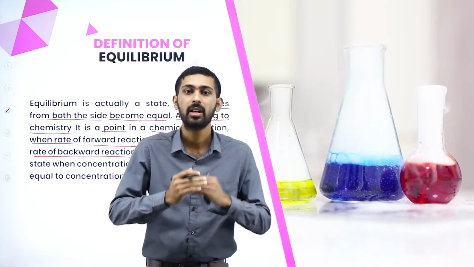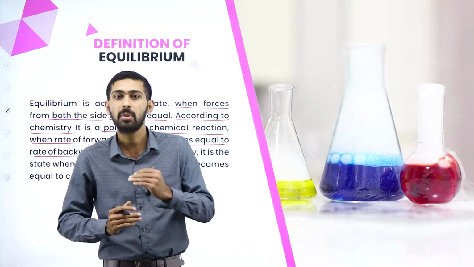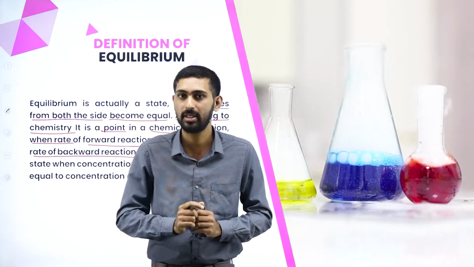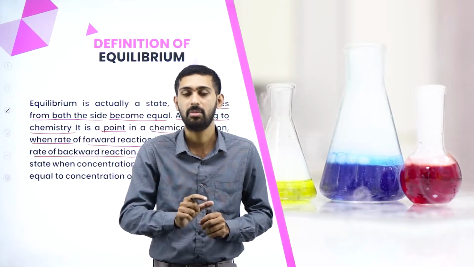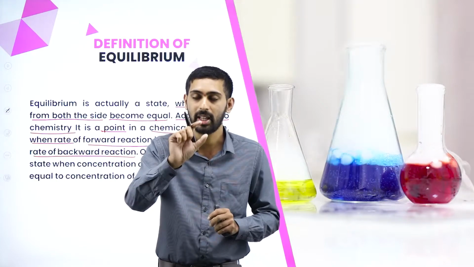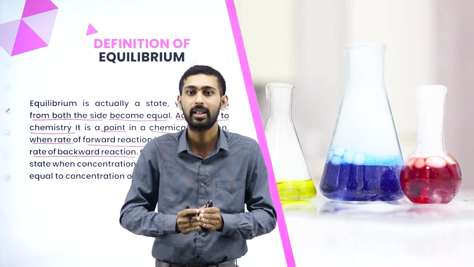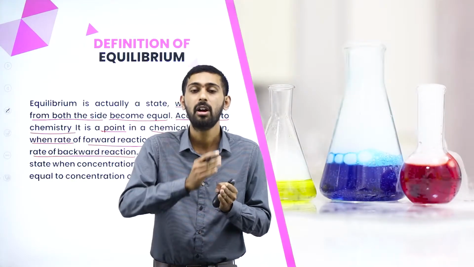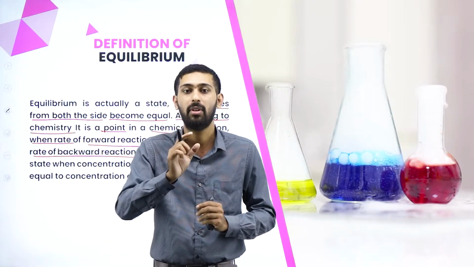For example, conversion of water to ice. At what temperature does water become ice? At a particular temperature only, right? It is converting from water to ice at a particular temperature, and at that temperature only the conversion takes place. That is known as equilibrium state, because it has changed its phase from one form to another form. Then it is considered as equilibria.